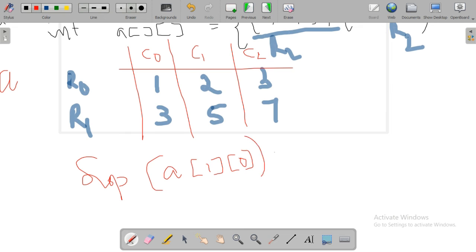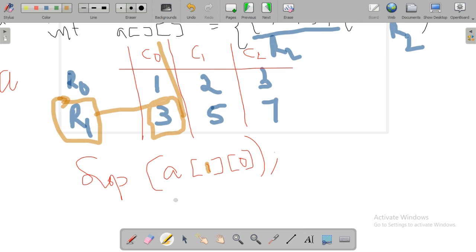The index of the row is 1 and the index of the column is 0. Row index 1 means the second row, and the 0th position of the column. So what is the element at R1 and C0? The element is 3.